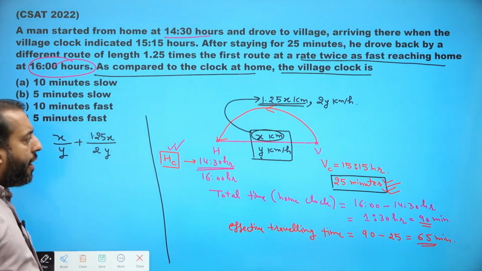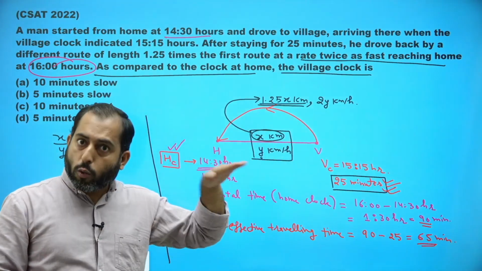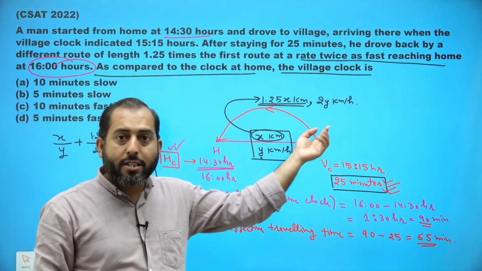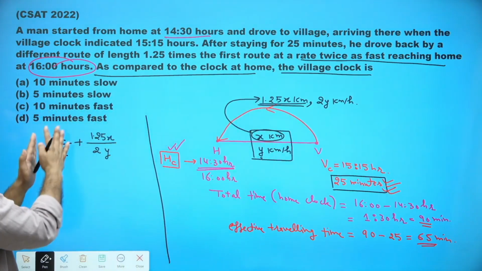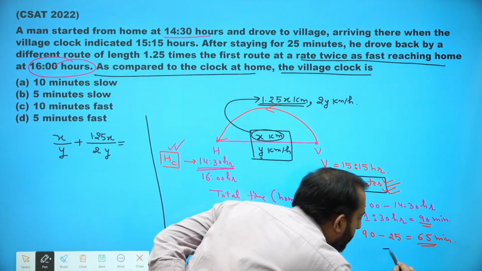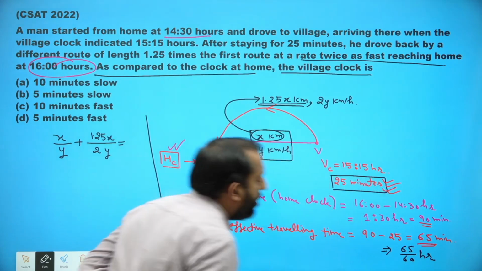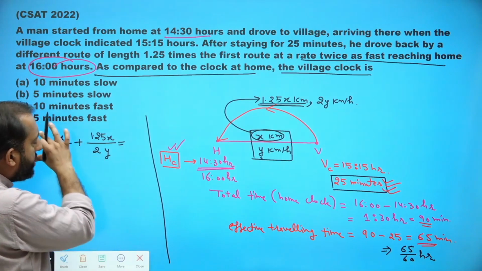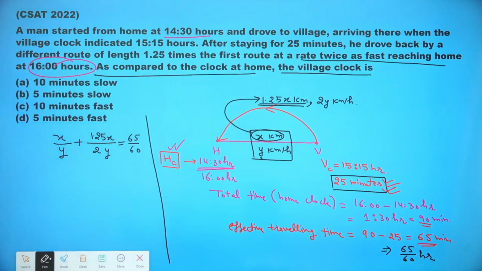So x upon y, distance upon speed, is the time taken by that person from home to village by the old route, and 1.25x upon 2y is the time taken by that same person while getting back to his home but by a different route. And this is his total time of traveling, and it must equal 65 minutes. 65 minutes is 65 upon 60 hours, because x upon y is in kilometers per hour, so this is his effective traveling time. So this must be equal to 65 upon 60.